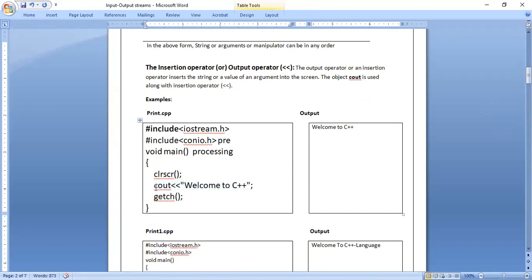This cout means C stands for console, OUT stands for output, nothing but an output operation. C is console, OUT stands for output, it is an output operation. Similarly, we have one more statement called CIN.